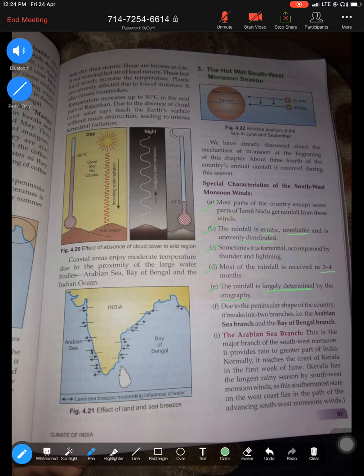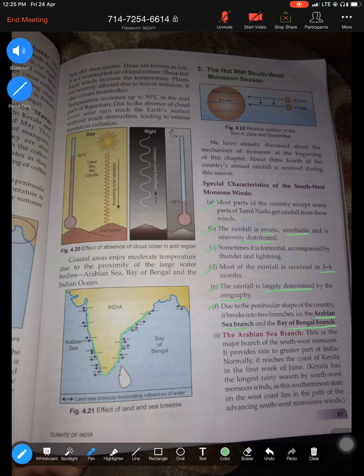And the next, due to the peninsular shape of the country. What is happening? Because we have a peninsular shape, the southwest monsoon is divided in two. One is the Arabian Sea branch and the other is the Bay of Bengal branch. So those are the two branches of your southwest monsoon, Arabian Sea and Bay of Bengal. Now we'll learn about the two branches in detail. So these are the characteristics of the southwest monsoon.